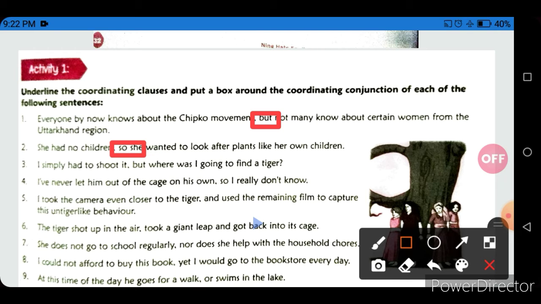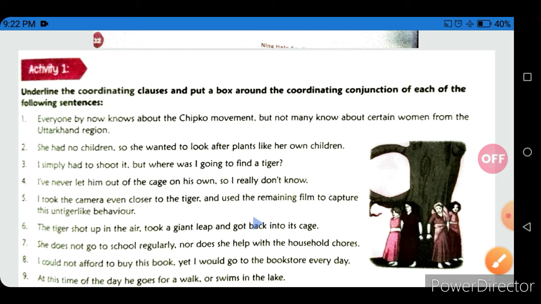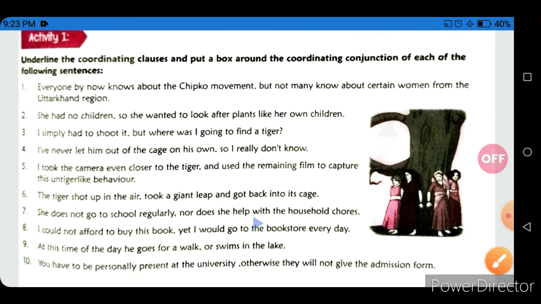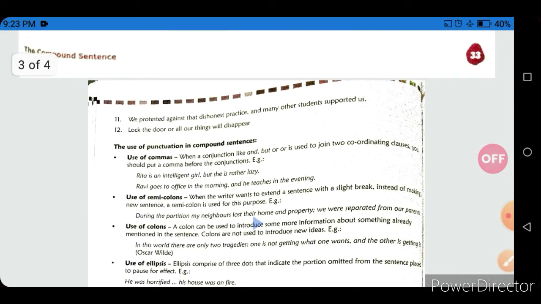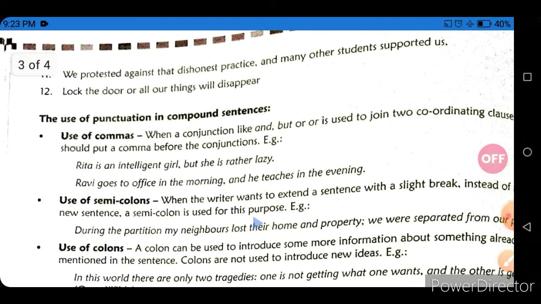Next, third question: I simply had to shoot it, but where was I going to find a tiger? Here again is your conjunction "but", so put a box around "but". I hope you understand this first activity. So let's start, let's move further towards another point.